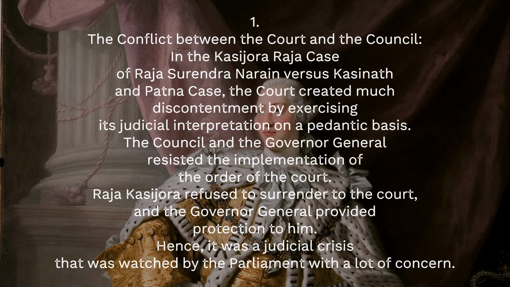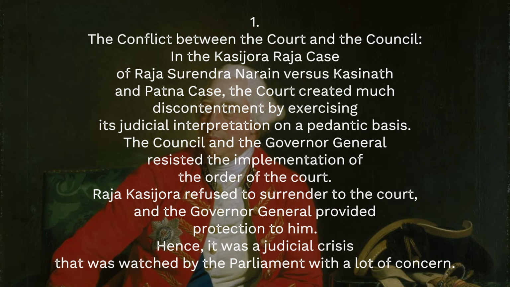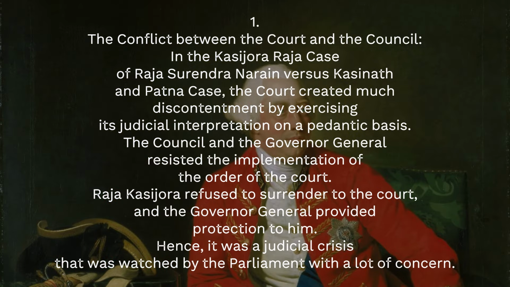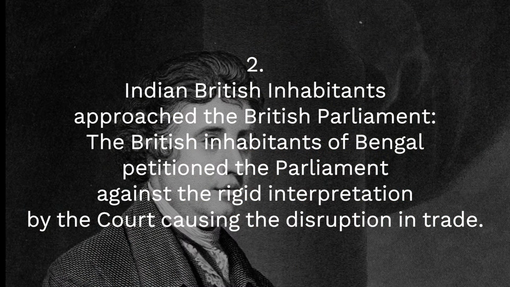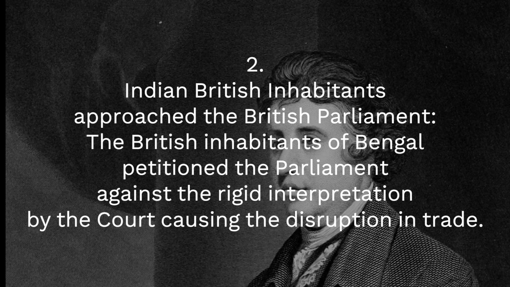The council and the Governor-General resisted the implementation of the order of the court. Raja Kasijora refused to surrender to the court, and the Governor-General provided protection to him. Hence, it was a judicial crisis that was watched by the Parliament with a lot of concern. 2. Indian British inhabitants approached the British Parliament. The British inhabitants of Bengal petitioned the Parliament against the rigid interpretation by the court causing the disruption in trade.